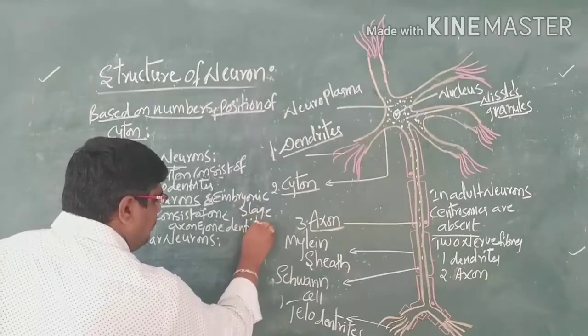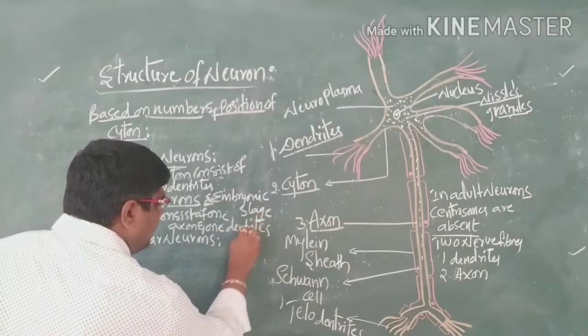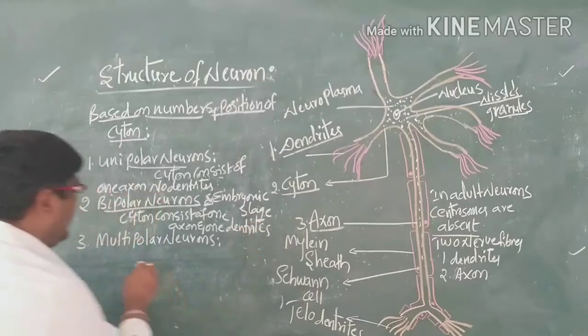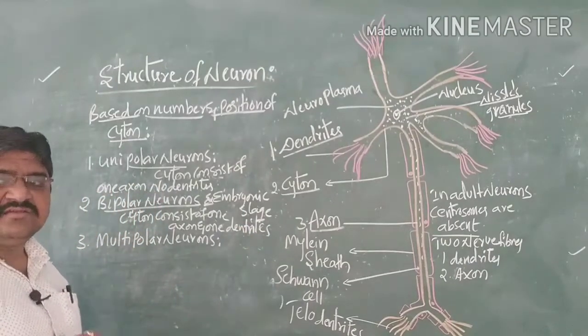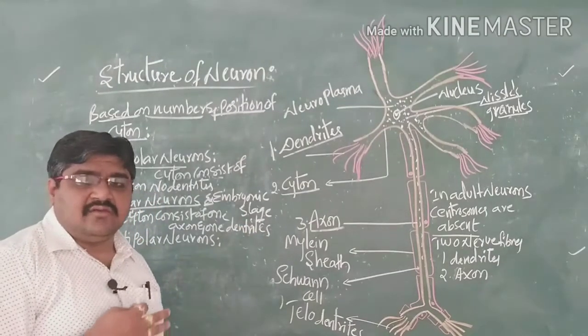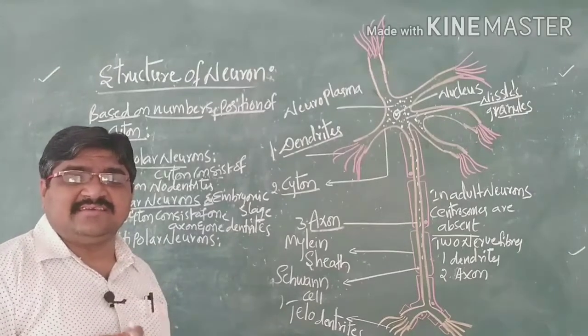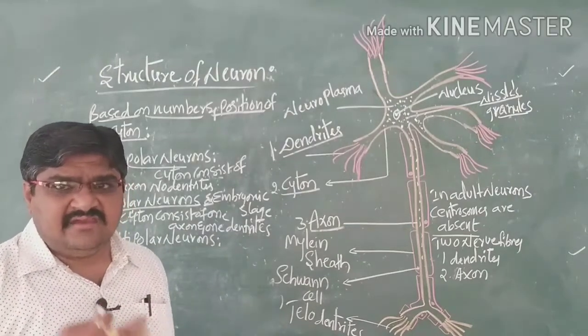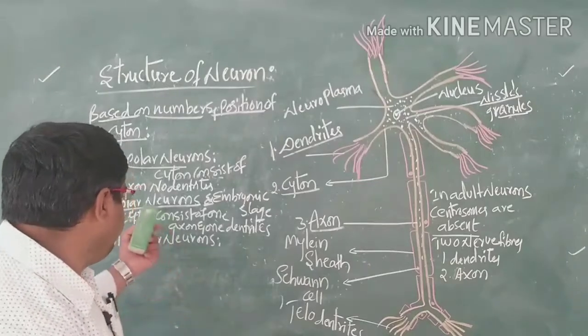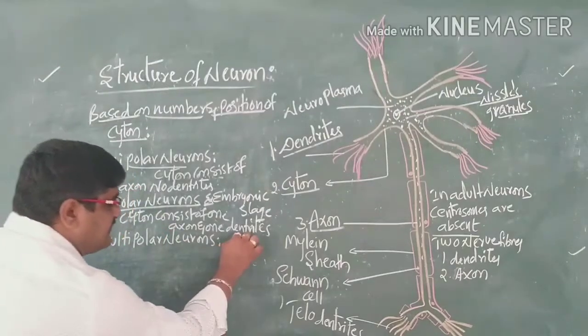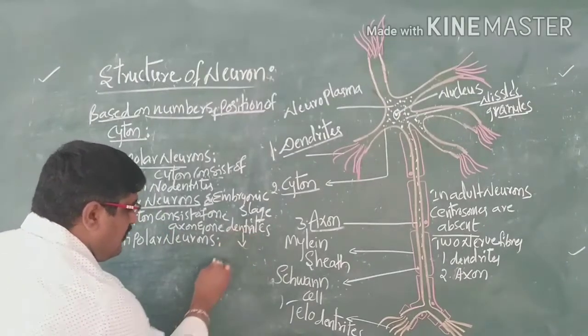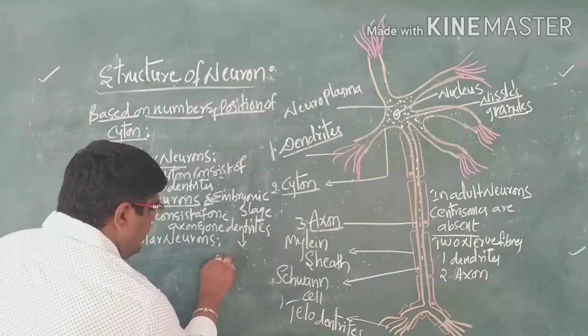If a neuron consists of one axon and one dendrite, then we can call it bipolar, where bi means two. That means one cyton, one axon and one dendrite are arising. Then we can call that a bipolar neuron, which is present in the rods and cones in the retina of the eye.